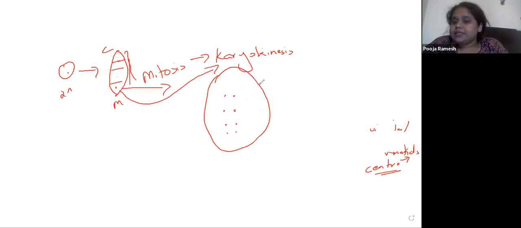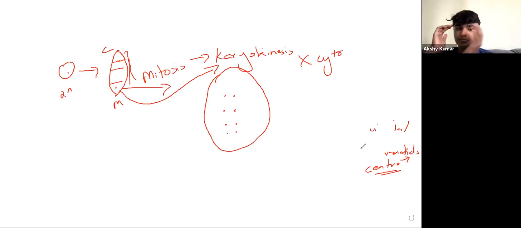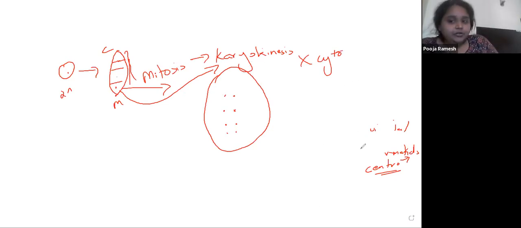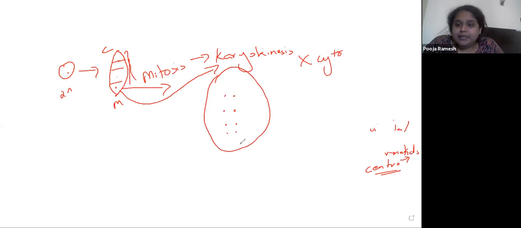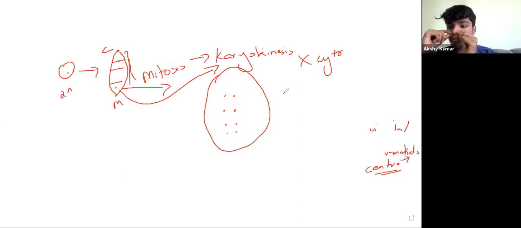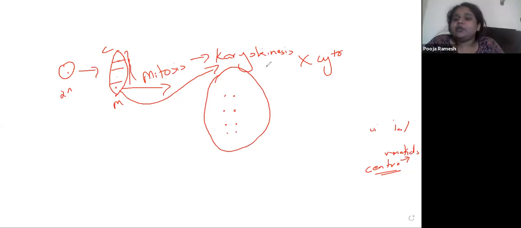So even though in your textbooks it is written as mitosis, it is more appropriate to say that it undergoes simultaneous karyokinesis without cytokinesis. Now, if I say mitosis, it means both karyokinesis as well as cytokinesis should take place. But here, is there any cytoplasm splitting? No. That is the reason why we should say that it undergoes simultaneous karyokinesis.